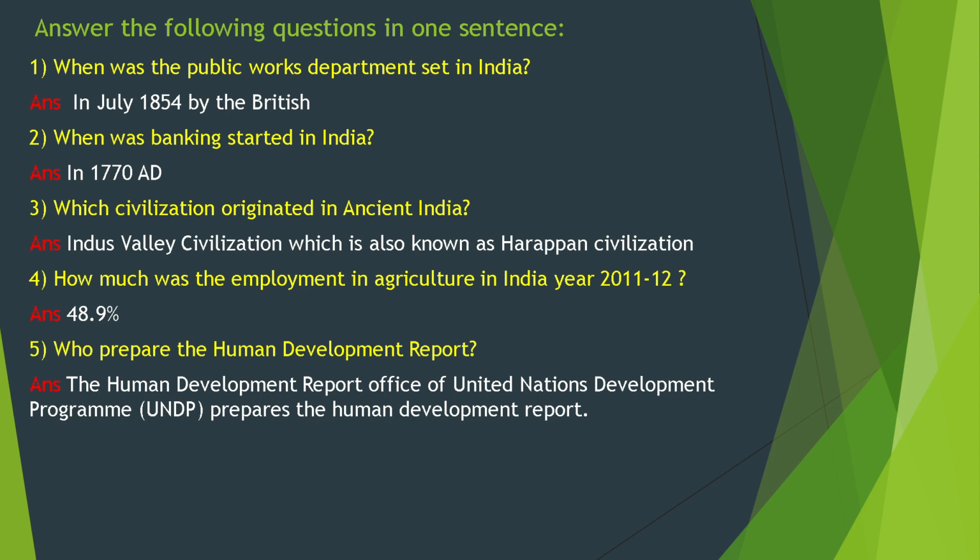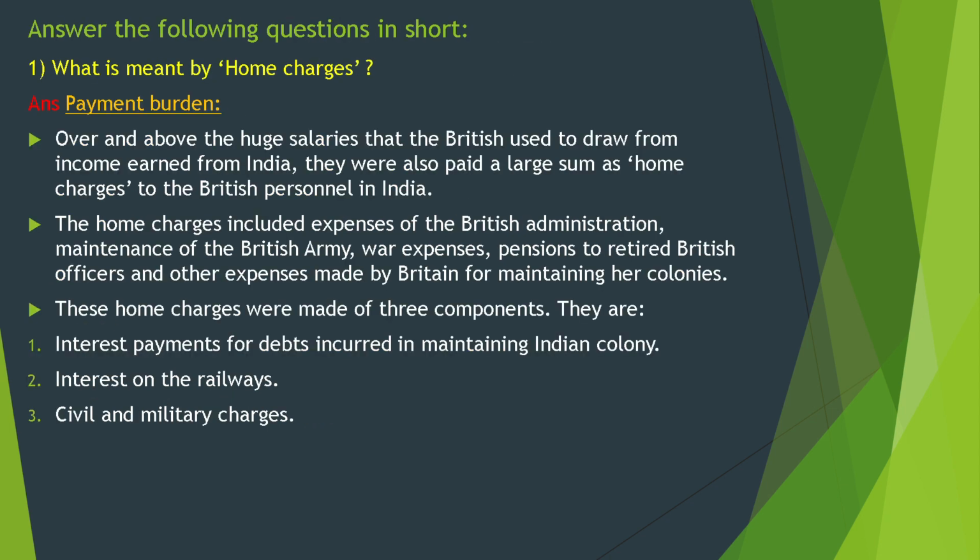How much was the employment in agriculture in India in the year 2011-12? 48.9%, or you can say 49%. Who prepared the Human Development Record? The Human Development Report Office of United Nations Development Program, UNDP, prepares the Human Development Record.